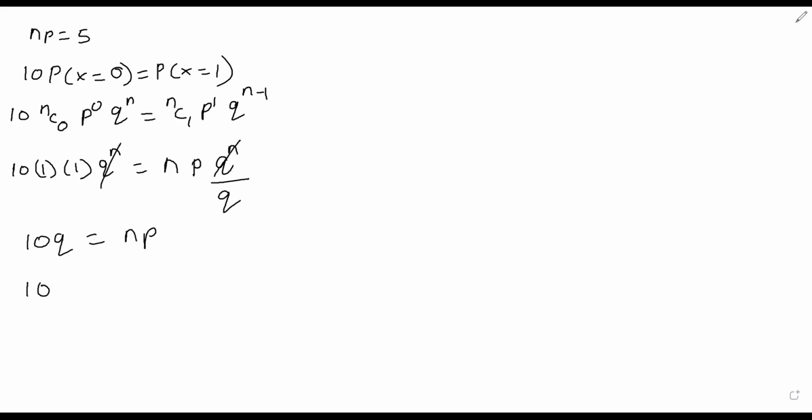np is 5, already given. So q will become 1 by 2, p will become 1 by 2. If I put the value of p in np, I will get n also. n is 10. So now we have got both parameters, n and p. Now I can find out any binomial probability.